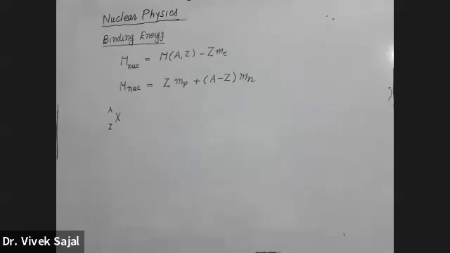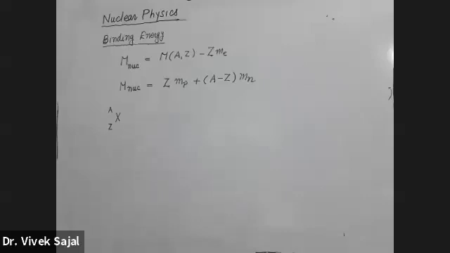So basically I can write the mass of the nuclei in two ways. First expression: the mass of the atom minus the Z number of electrons in this atom, then I will get the mass of the nuclei. Another simple way to think about it is that the mass of the nuclei will be equal to the sum of the masses of its constituent particles. Nuclei is made up of two types of particles, proton and neutron. So if I take the sum of the total protons and total neutrons, this should provide me the mass of the nuclei.